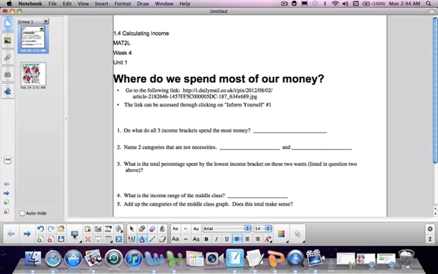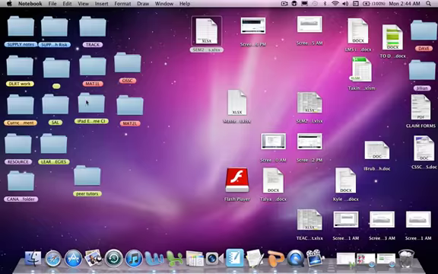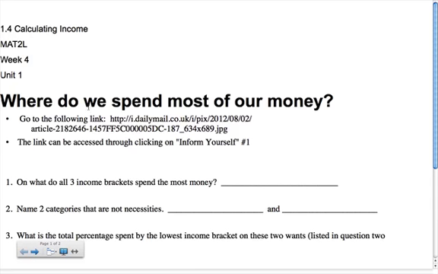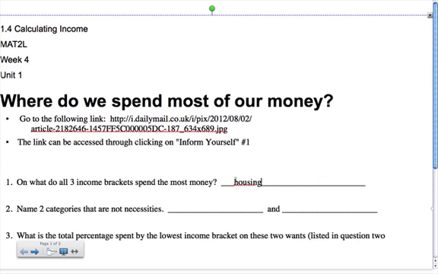We're looking at filling in this sheet. You can find the pie chart at this website here, or at this link right here. You can also get to it by clicking on the Inform Yourself portion on the LMS. We're in week 4, so you just go under week 4 for the course. So we've answered question 1. On what do all 3 income brackets spend the most money? Housing is the answer.